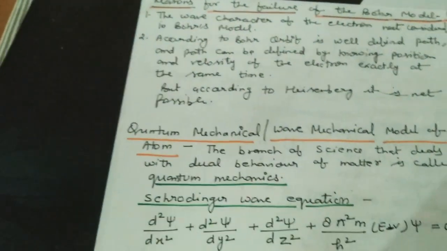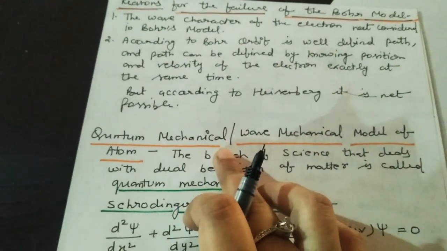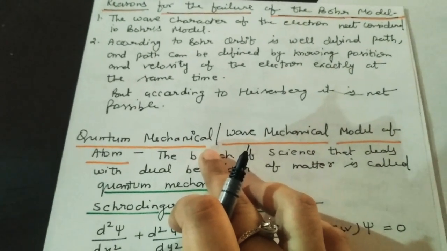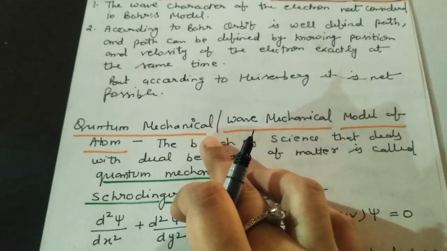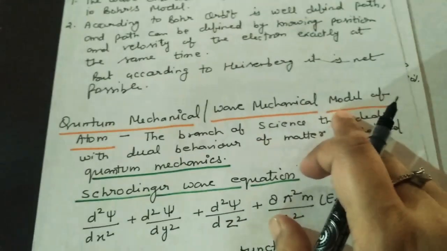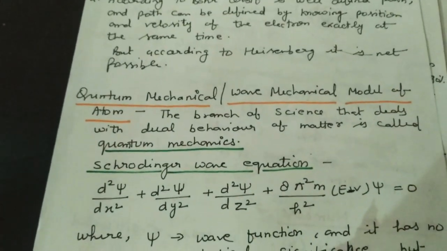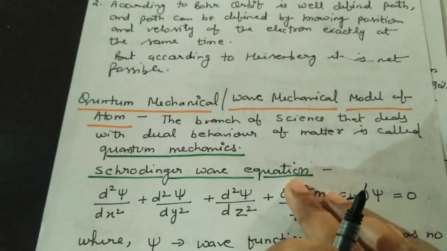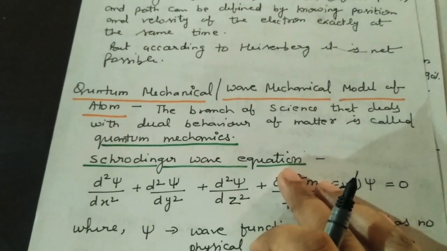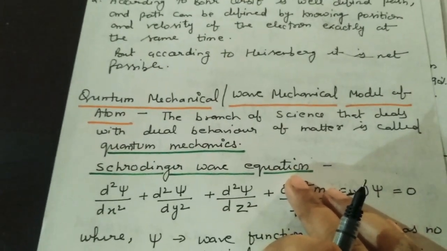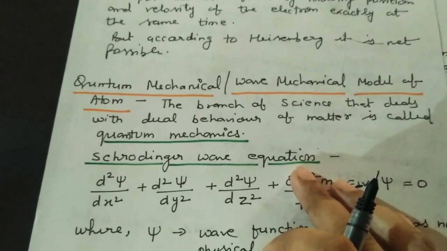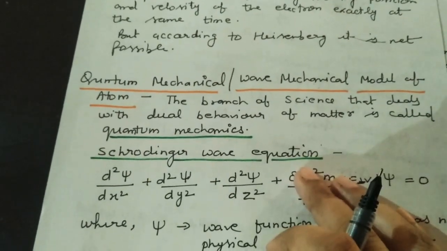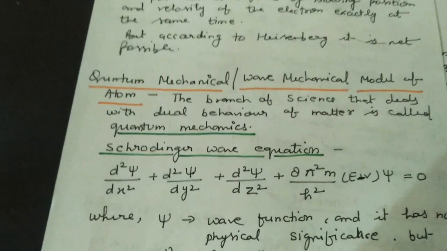Now we will go for the quantum mechanical model of the atom, or we can also say the wave mechanical model of the atom. The branch of science that deals with the dual behavior of matter is called quantum mechanics. So we study the dual behavior of matter in quantum mechanics.